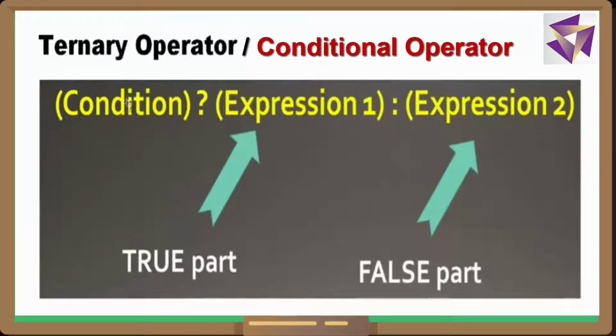So: condition, expression 1 and expression 2. It is using operators, question mark and colon, and the third operator will be equal to in this. That's why it is called the ternary operator.